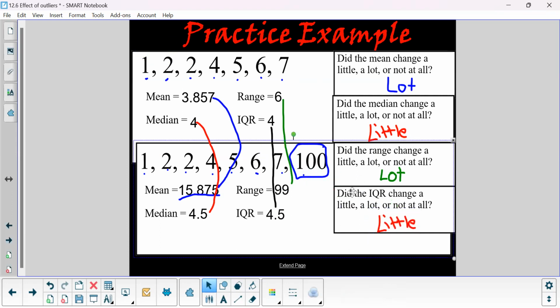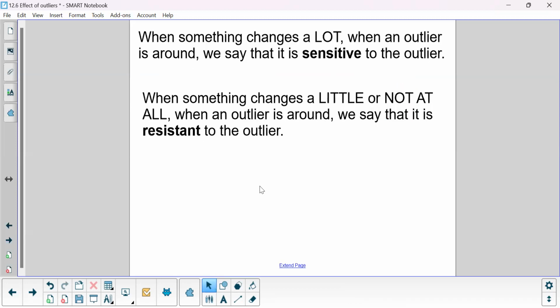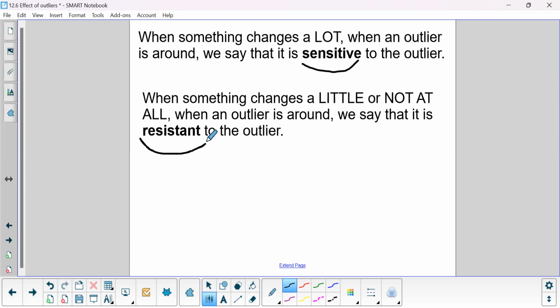So having an outlier affected all of them, but it affected some of them more than others. The mean had a big change. The median had a little change. The range had a big change. The IQR had a little change. That is the math terminology we're trying to get to. When something changes a lot, we use the term sensitive. When something barely changes or doesn't change at all, we use the term resistant.